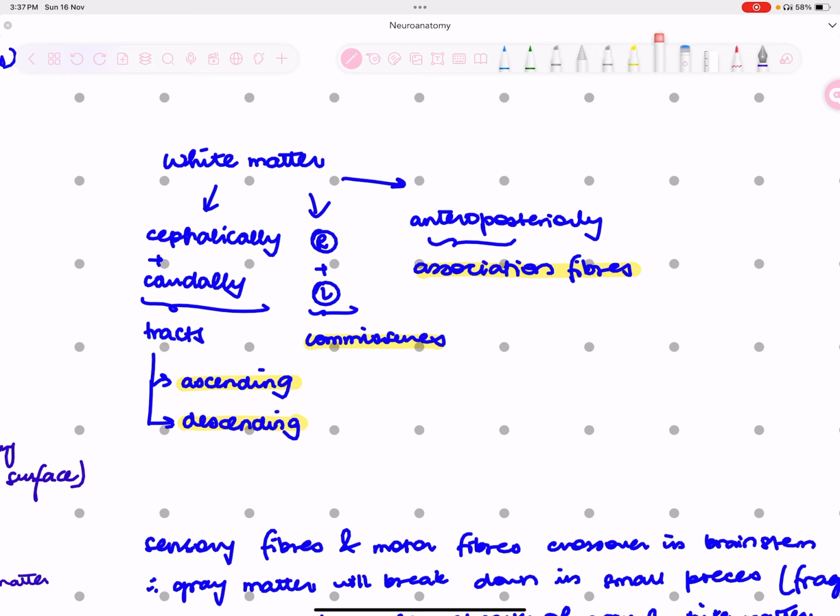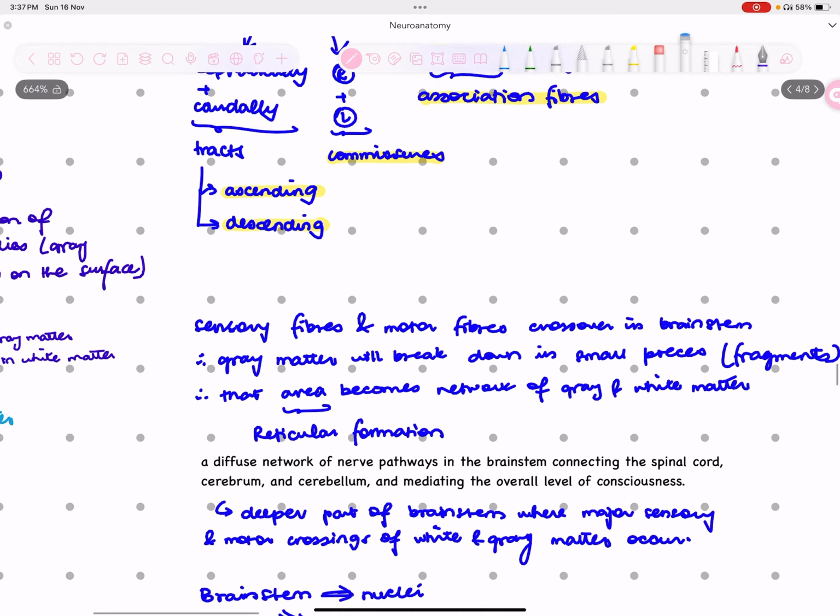So now you need to be clear that if anyone is talking about association fibers, commissures, or tracts, you should know these are white matter. Tracts are going cephalocaudally, commissures are going from right to left, and association fibers are going anteroposteriorly, but these are all white matter.